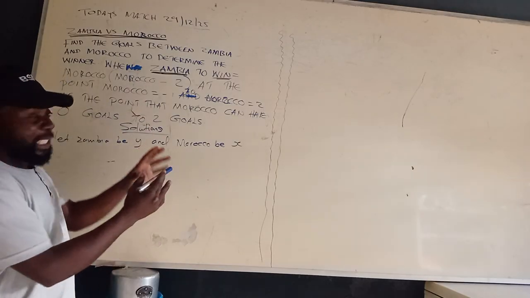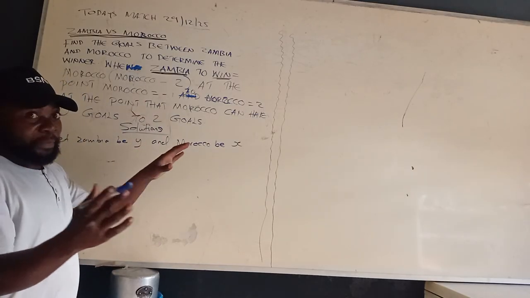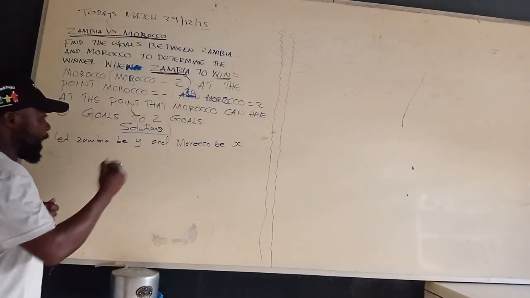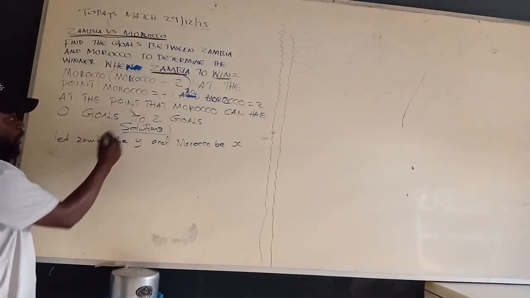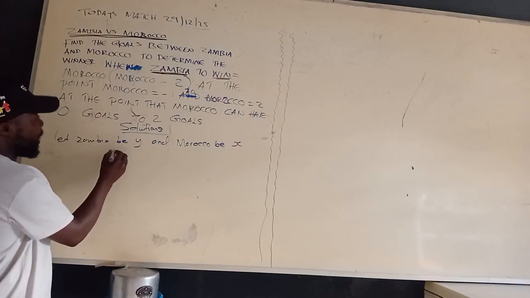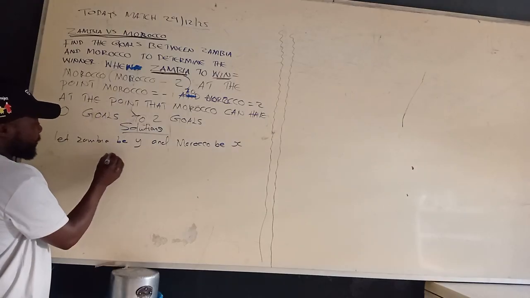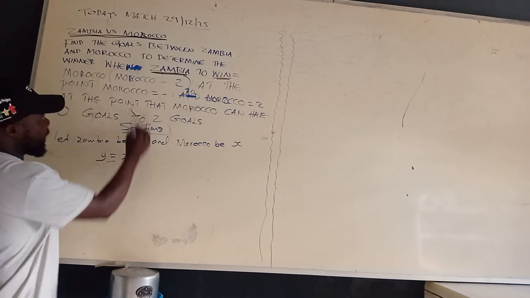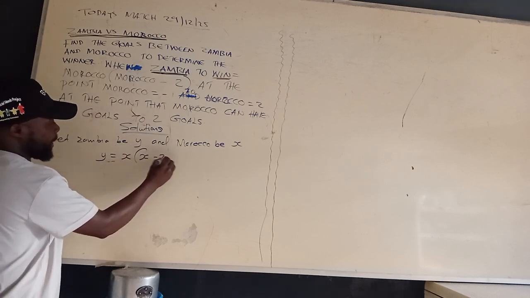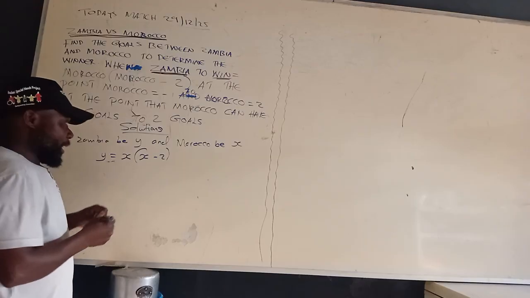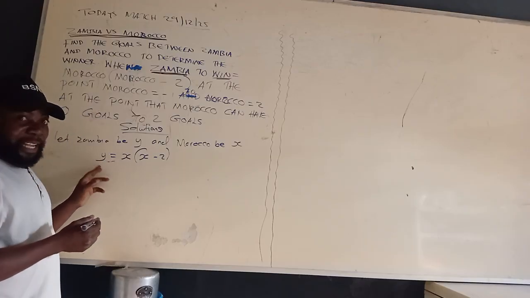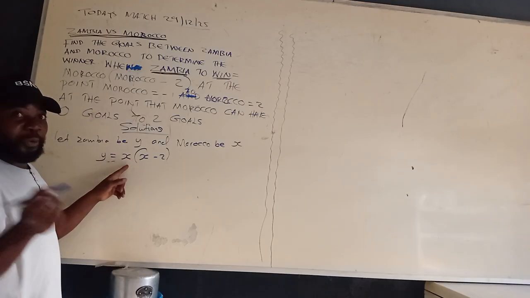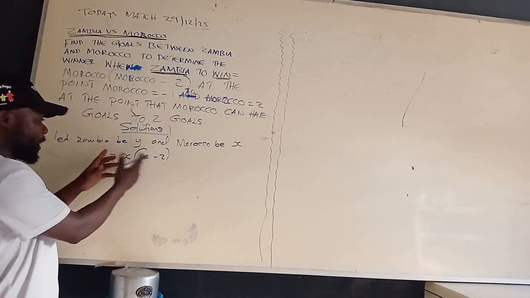So from this perspective here, we are already forming the coordinates. So if this is Morocco, the equation at this point will be Zambia, which is y, is equals to x, open bracket, x minus 2. Are we together? So we are saying this is Zambia, okay? And this is Morocco. Are we together? So this is what is happening here.